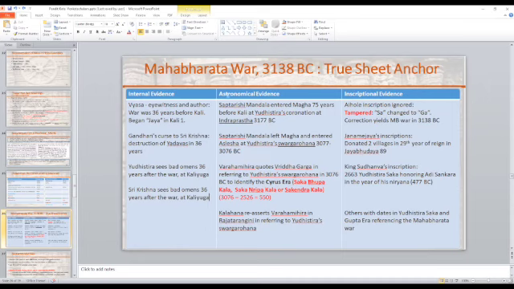If you look at astronomical evidence, the Saptarishi Mandala entered Magha Nakshatra 75 years before Kali Yuga, at Yudhishthira's coronation at Indraprastha, not Hastinapur, Indraprastha. And that was in 3177 BC. So this is where the Rajasuya Yagam was done, right, sir? Yes. Does Saptarishi Mandala mean 7 stars conjuncted in Magha Nakshatra? That's what I can say.